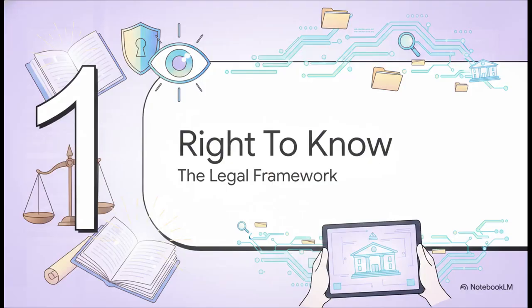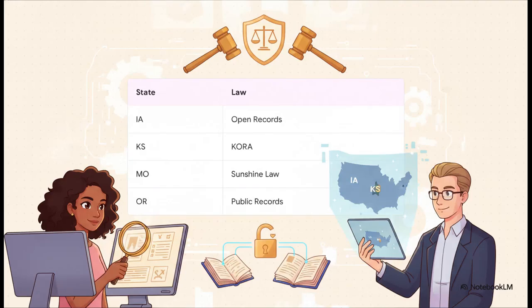Starting off with Section 1, understanding your right to know and the legal framework for public access. The great news here is that you have a guaranteed right to access these records across all 4 of those jurisdictions. Whether you're looking at the Iowa Open Records Law from 1967 or Missouri Sunshine Law, the default presumption is that government records are open to the public.